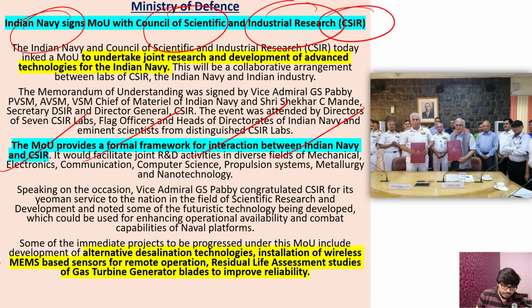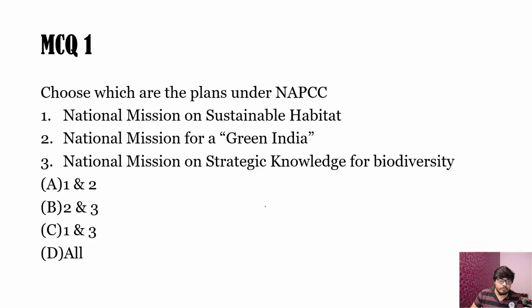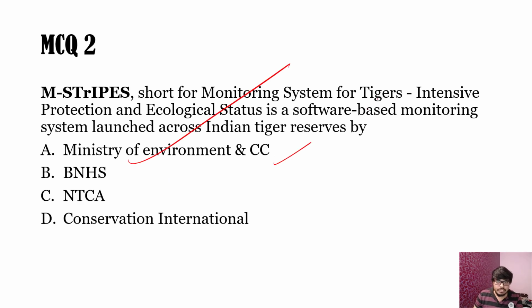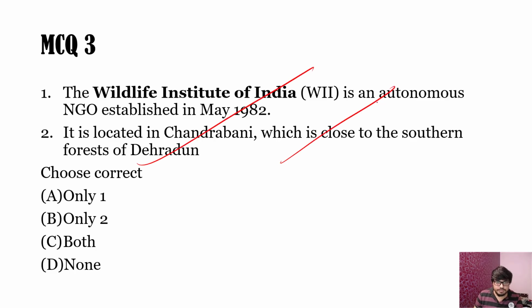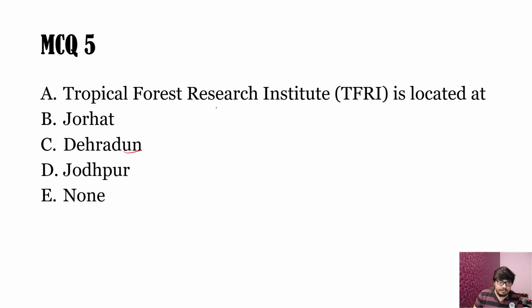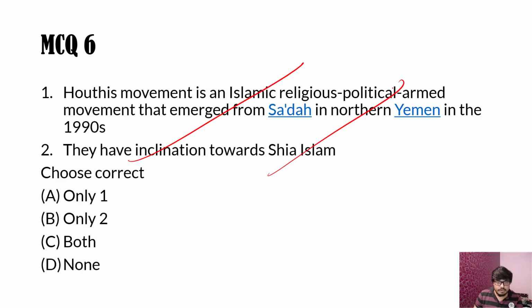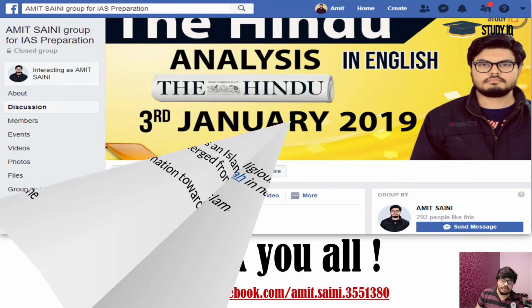Alternative desalination technologies, installation of wireless MSME based sensors for remote operation, residual life assessment studies, and gas turbine generator blades to improve reliability. So all these things will be made available by CSIR and its important researches. This is important, and these are the MCQs that you can try and look for the additional data. Some important questions are from the environment section, and some other important institutes are asked here. And regarding the Yemen crisis, the Houthis, as I told you regarding that, so look for the additional data, very important.